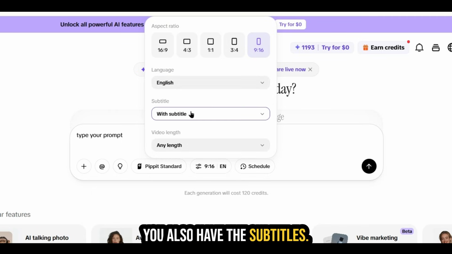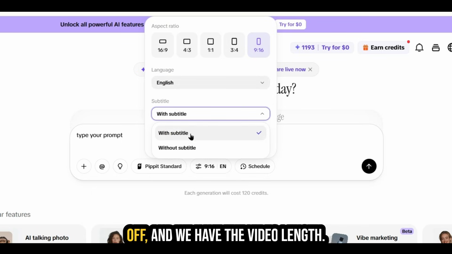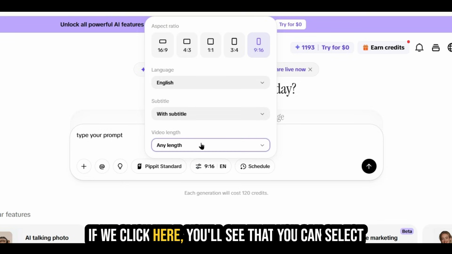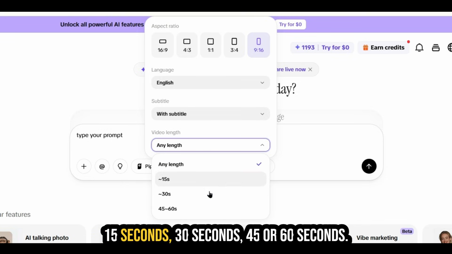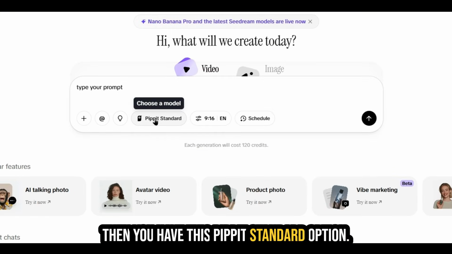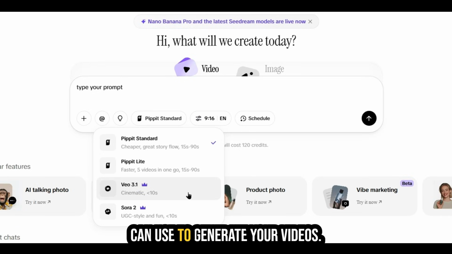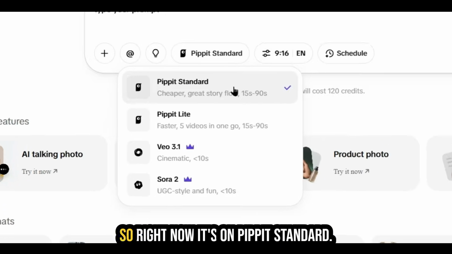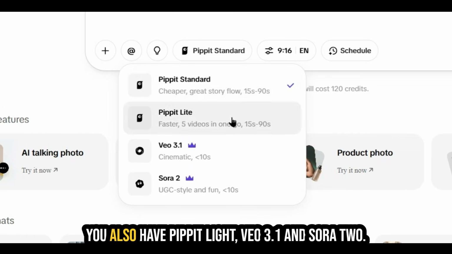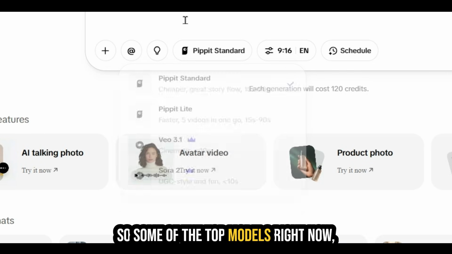You also have the subtitles. So you can either turn them on or off. And we have the video length. If we click here, you'll see that you can select 15 seconds, 30 seconds, 45 or 60 seconds. Then you have this Pippit standard option. If we click this, you'll get a drop down with all the models that you can use to generate your videos. So right now it's on Pippit Standard. You also have Pippit Lite, VO 3.1, and Sora 2. So some of the top models right now.